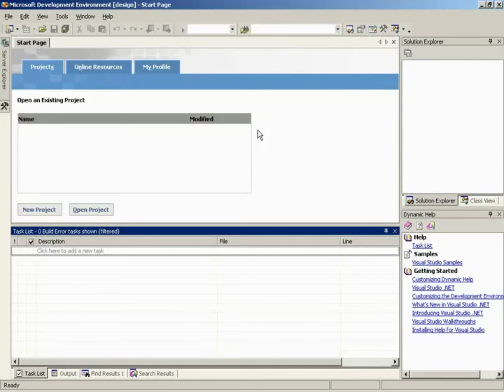All right, so basically what we have here is the IDE, as we talked about before. And right here we have our start page, and this is where we're going to be creating our new projects or whatever. You can access pretty much everything you have here up in the File menu.